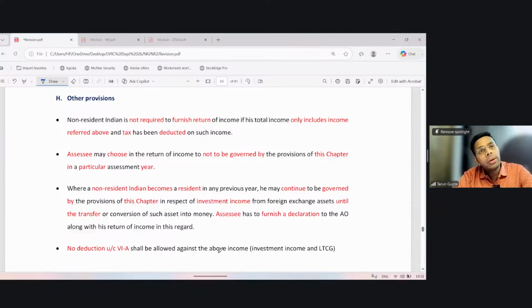So even if you have come back to India and become a resident, you can continue to opt for this chapter till the time the foreign exchange asset has been sold or converted, in respect of investment income. For this, you have to furnish a declaration to the AO along with the return of income. No deduction under chapter VI-A shall be allowed against the above income.